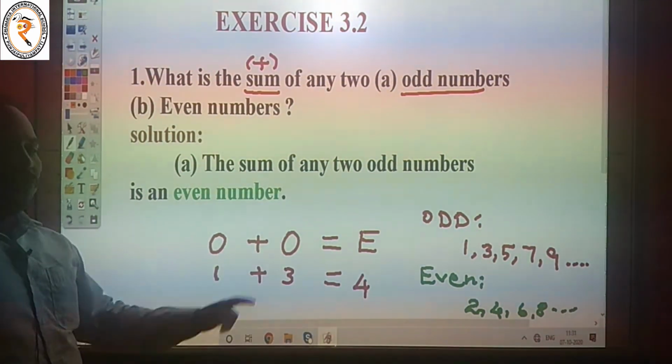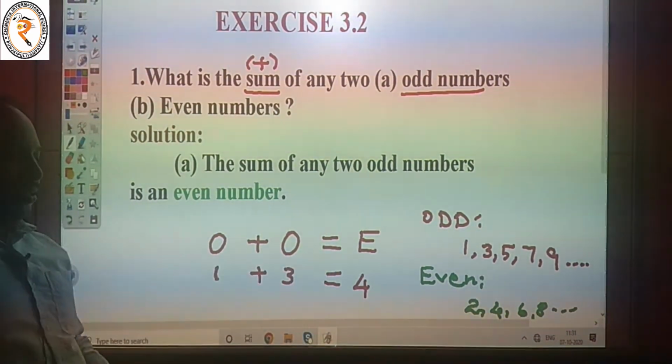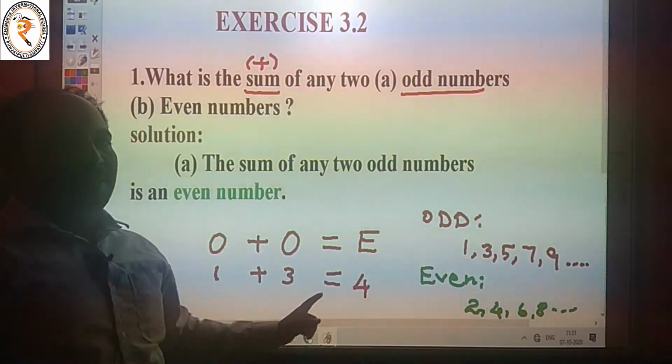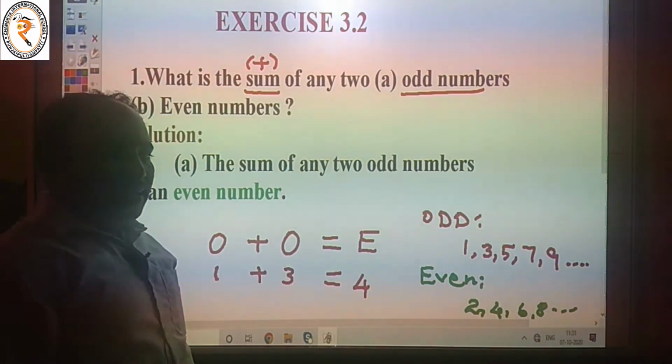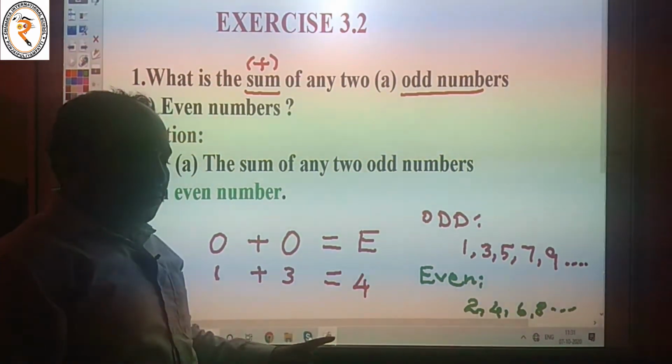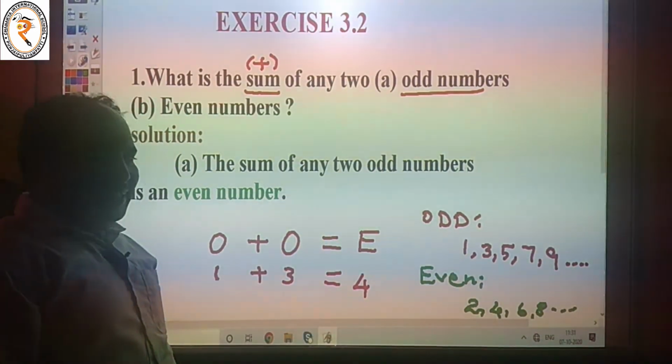So, the sum of two odd numbers is equal to an even number. For example, 1 plus 3 is equal to 4. 1 is an odd number, 3 is an odd number, and 4 is even.